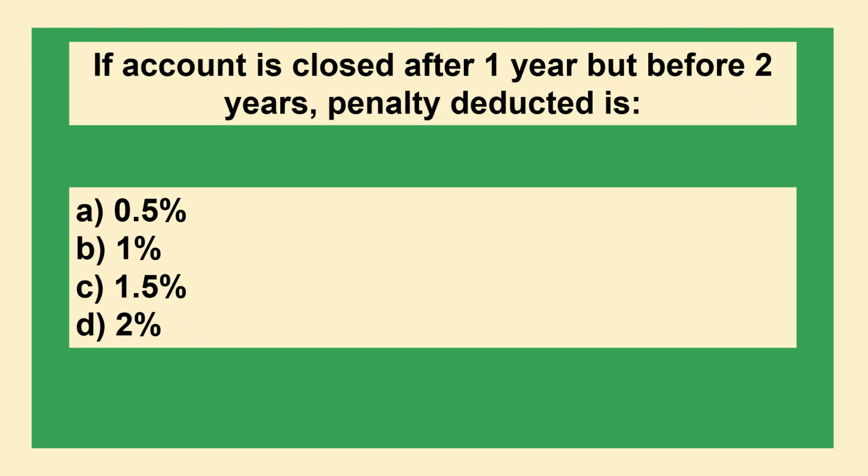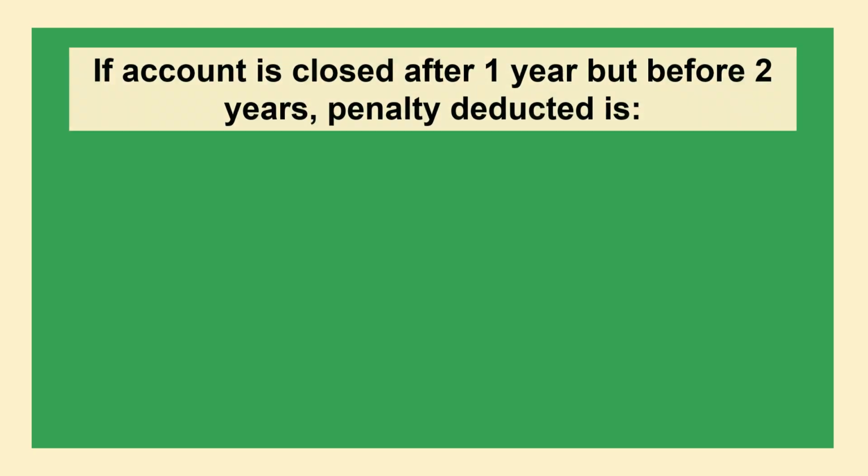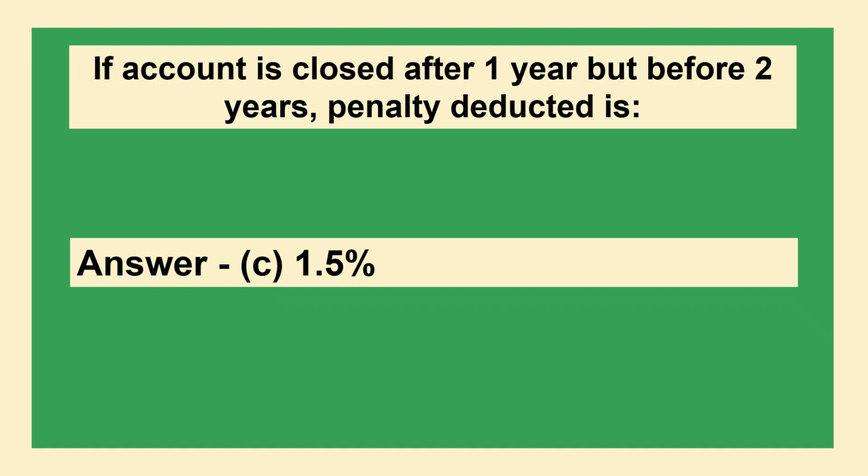If account is closed after 1 year but before 2 years, penalty deducted is option A 0.5%, option B 1%, option C 1.5%, option D 2%. The answer is option C 1.5%.